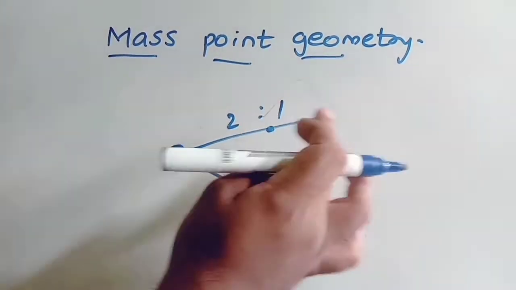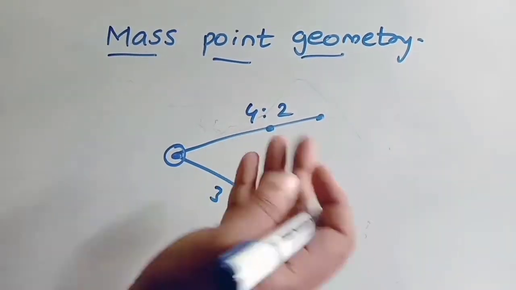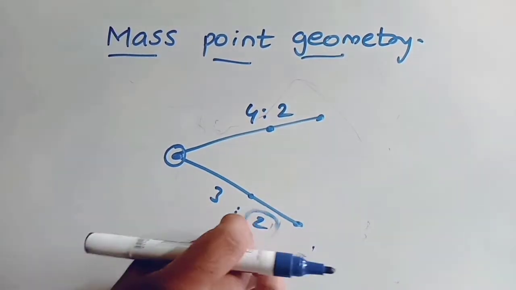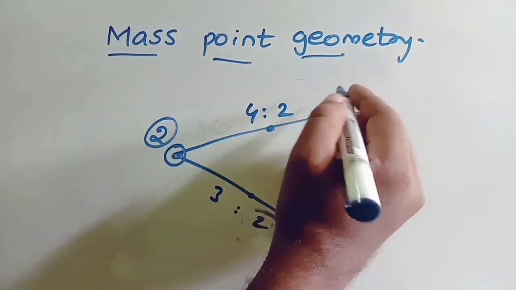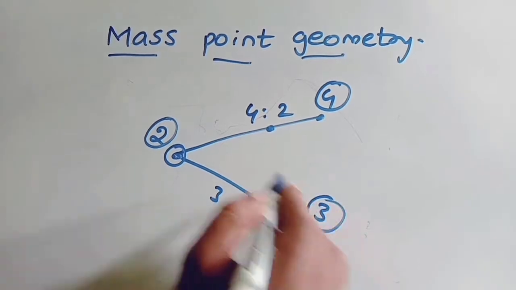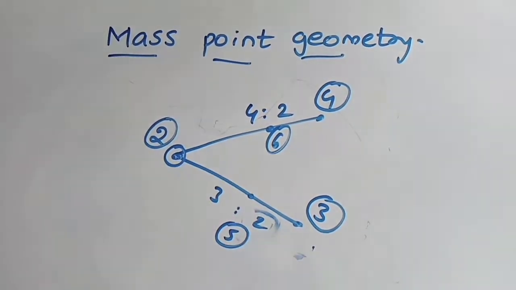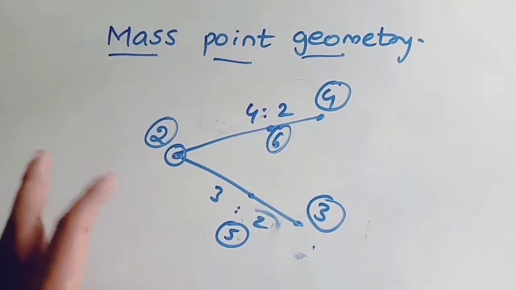Let us convert this 1 into 2. How to convert? Let us convert the ratio into 4:2. 2:1 is the same as 4:2. Now they are matching, 2 and 2 are matching. So obviously at this point the weight should be 2 kg. If here 2 kg is there, automatically here 4 kg should be there. Because of the ratio, here 2 kg is there, here 3 kg should be there. 2 plus 4 is 6, 3 plus 2 is 5. Till now I made you understand how we are going to use mass point geometry in mathematics.